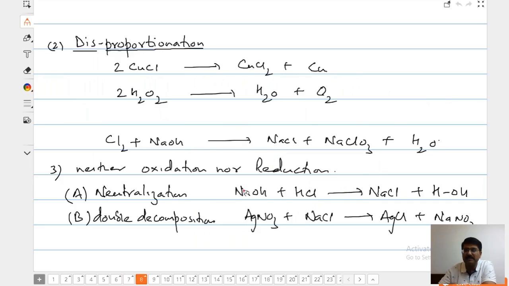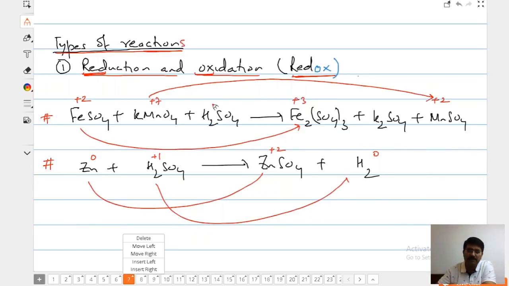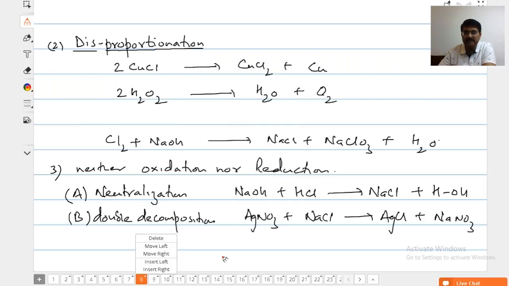Yes, most probably yes. Don't worry about that. There is no change in oxidizing power, or you may call it oxidation number. Sulfate is here, sulfate is here. It is simply aiding in the reaction. That is my practice.